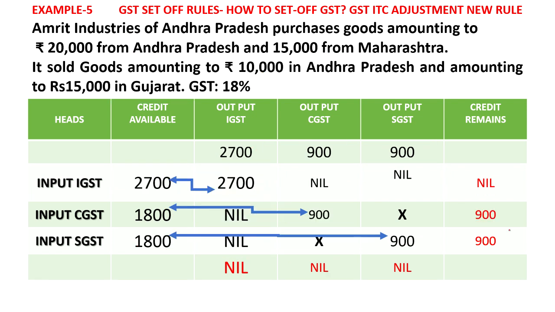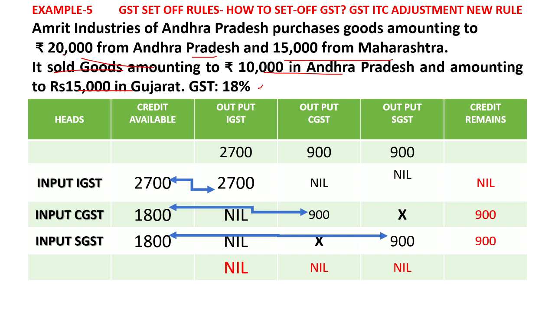Let us take another example. Fifth example: Amrit Industries of Andhra Pradesh purchases goods amounting to 20,000 from Andhra Pradesh and 15,000 from Maharashtra, and sold goods of 10,000 in Andhra Pradesh and 15,000 in Gujarat. So GST is 18% again.